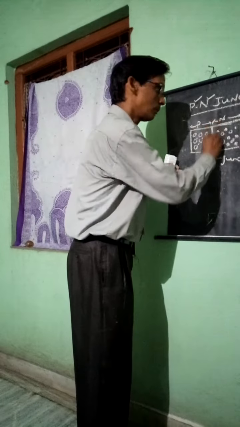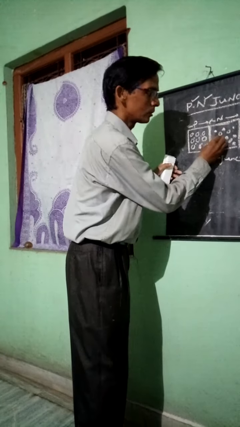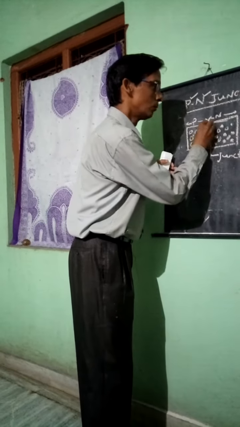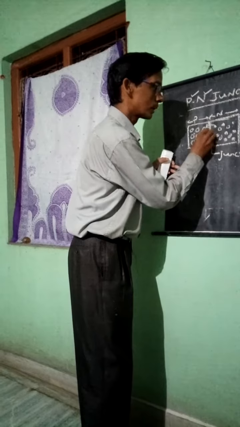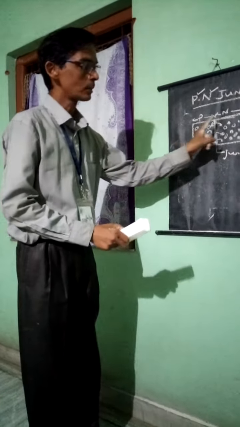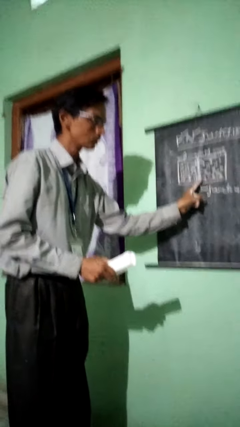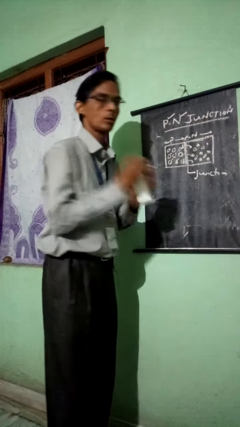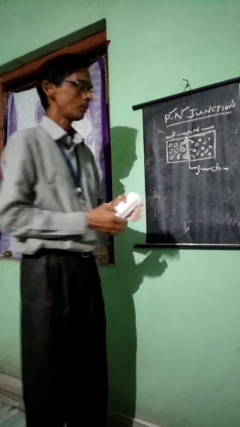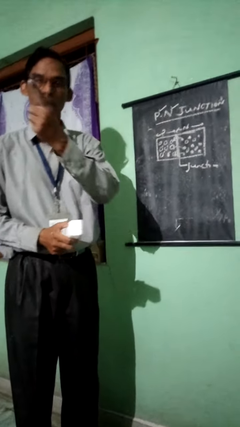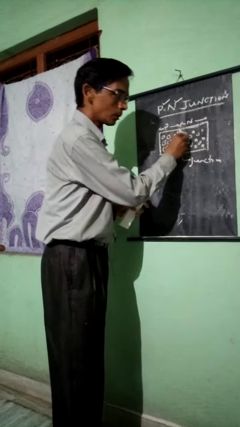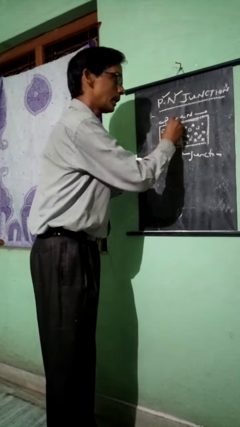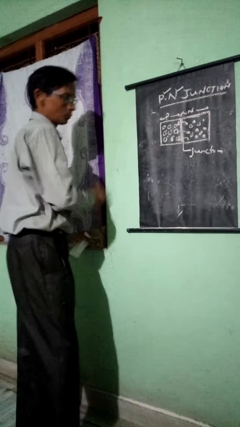Now at this junction, up to the boundary line, the electrons are very near and the holes are also near the boundary. So the electrons go towards the holes and occupy them. When electrons move from the n region near the junction towards the p-type holes, the n region loses some electrons and becomes positively charged. If electrons leave these regions, cross the boundary and occupy the holes, then automatically this part is going to neutralize. Look at here.